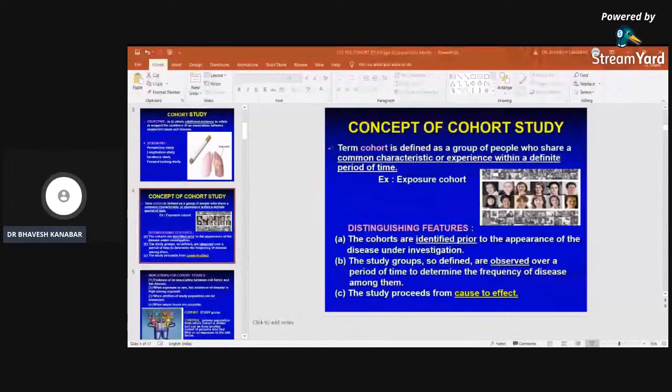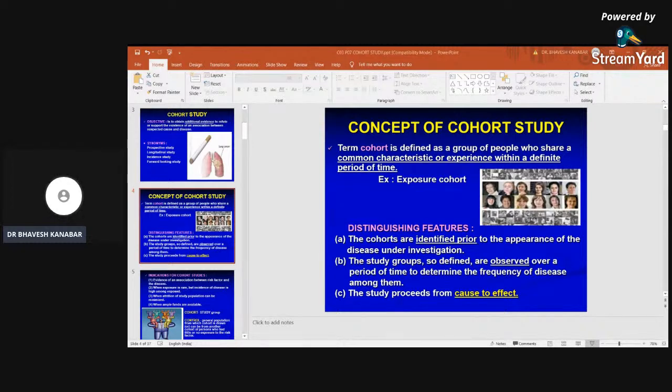When attrition of the study population can be minimized, meaning loss to follow up. Suppose people are enrolled today and we have to follow up after 10 years. Among 100 people enrolled today, after 10 years we cannot trace each and every one. Some of them may have moved to another place, some may have changed their contact details, some may have passed away, right?